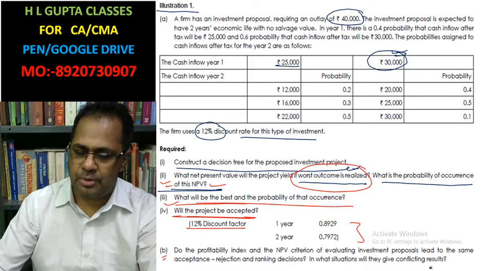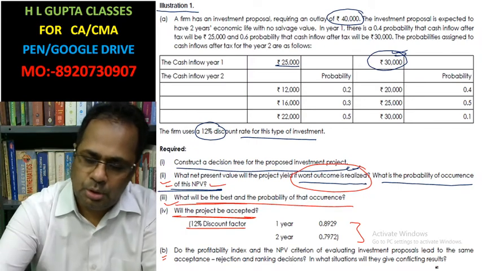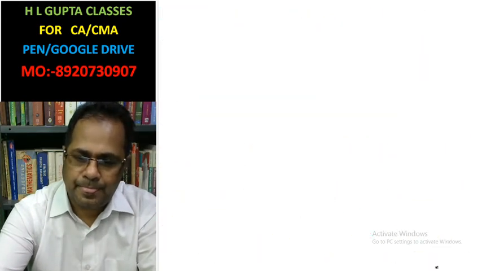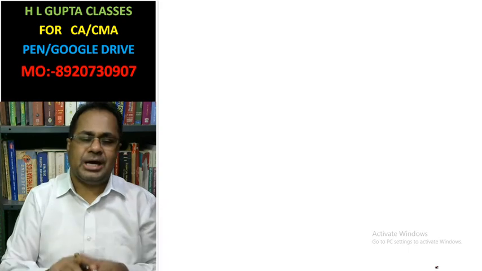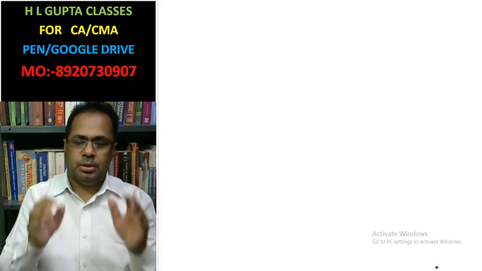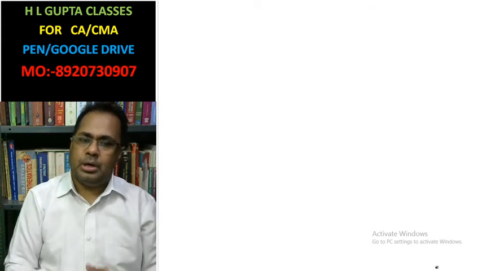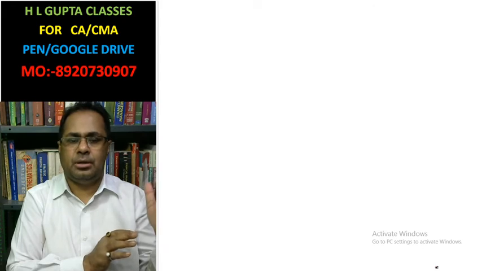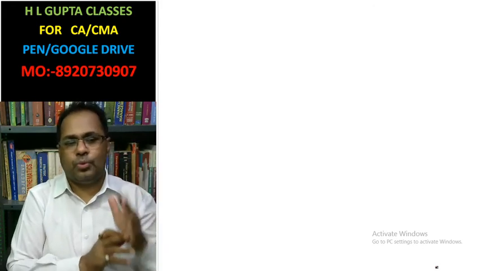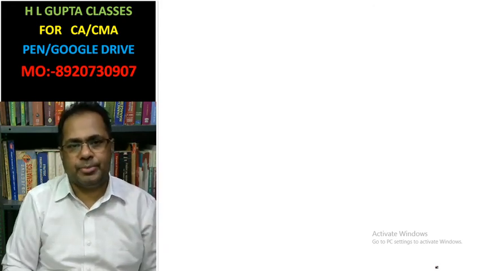Will they give a conflict of ranking? The question is asking whether the decisions about profitability index and net present value are always the same, and if there is some conflict, then what is the reason of conflict? That we have to find.